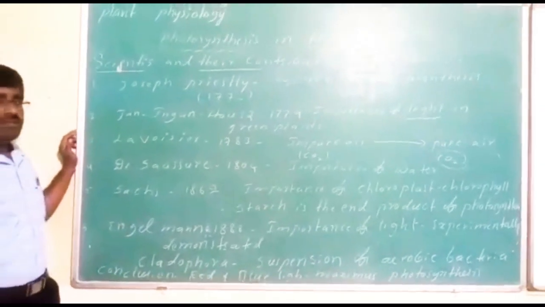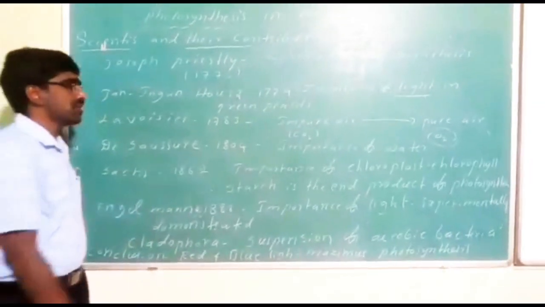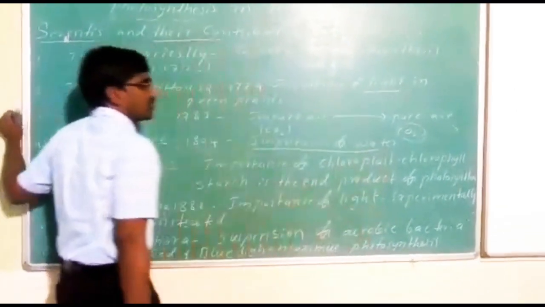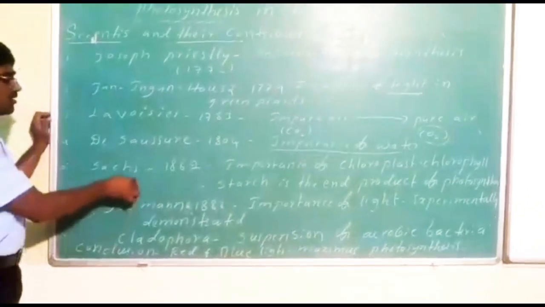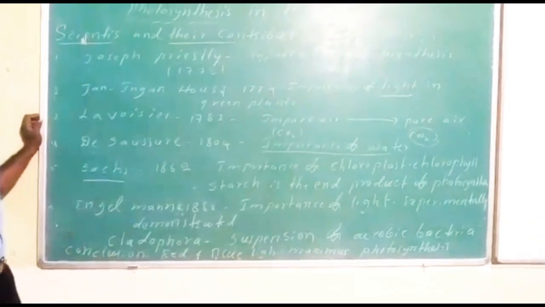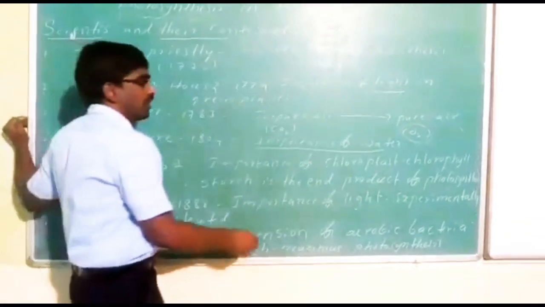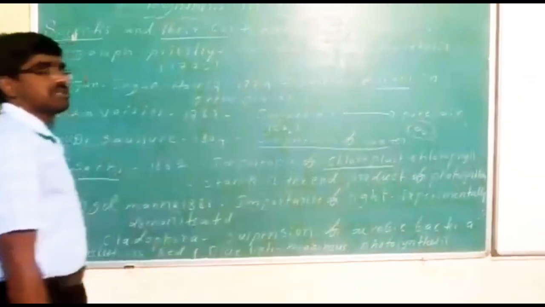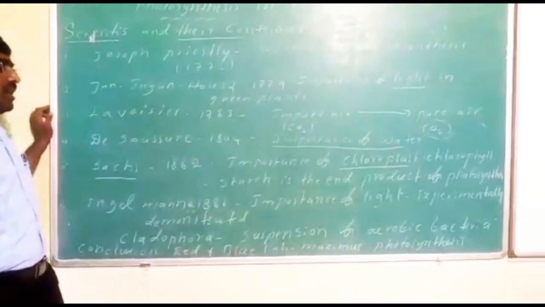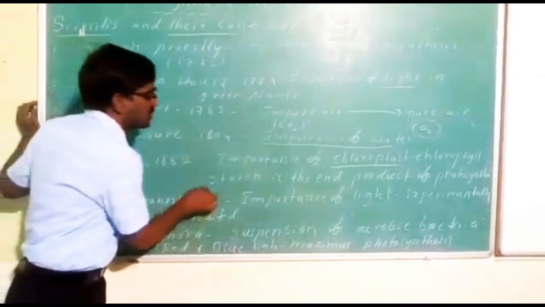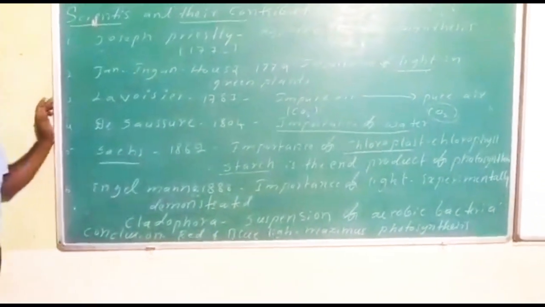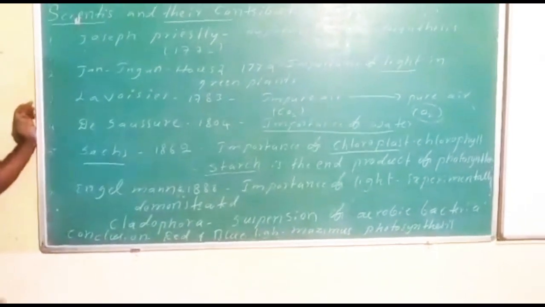De Saussure is one more scientist. He gave an explanation of what is important for photosynthesis. Julius von Sachs demonstrated that chlorophyll is present in the chloroplast. That chlorophyll is necessary for photosynthesis. Along with this statement, starch is the end product of photosynthesis. These two conclusions were given by Julius von Sachs.